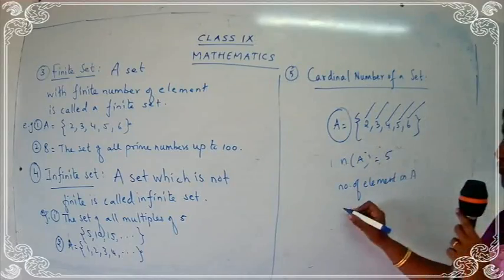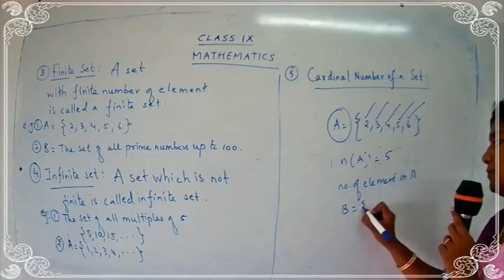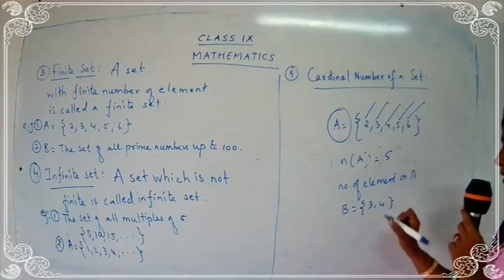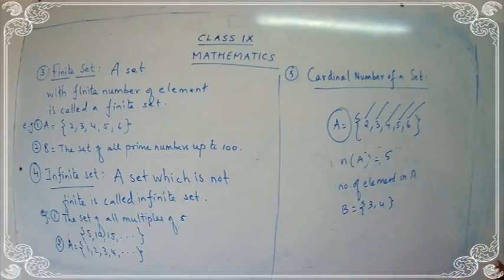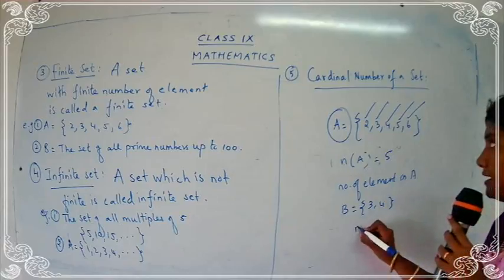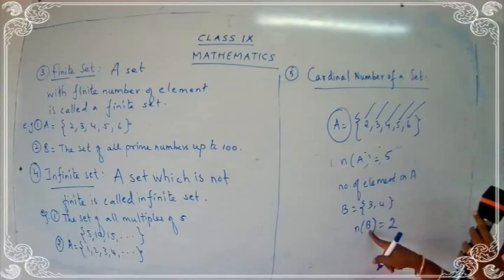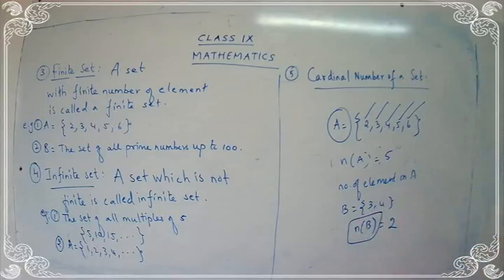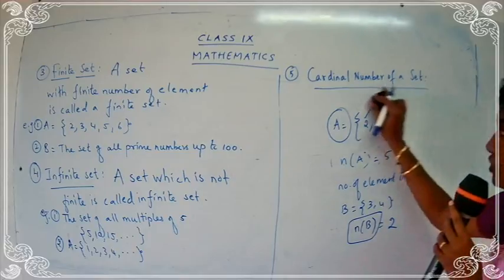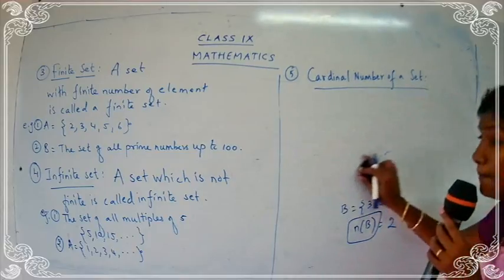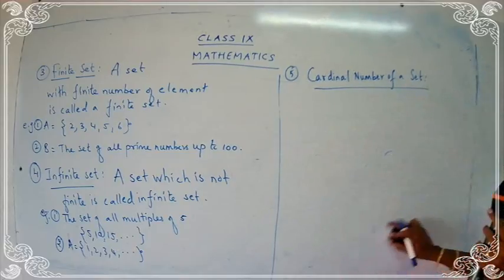Okay, if I give you one more example, B is equal to 3, 4. How many members are there for B? 2. So what is the cardinal number of B? It's 2. So you have to write n of B is equal to 2. This is the way to denote cardinal number. Clear, children? So cardinal number means the number of elements in a set.